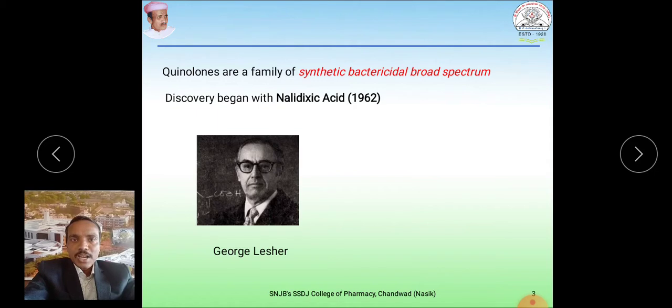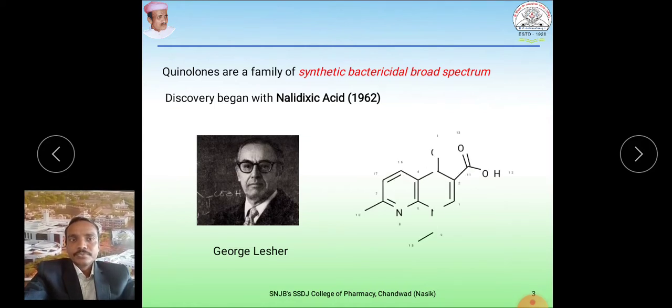These quinolones are synthetic antibacterials. They have a broad spectrum of activity and produce bactericidal action. The discovery of quinolones began with one parent molecule, nalidixic acid, discovered in 1962 by the scientist George Lescher.